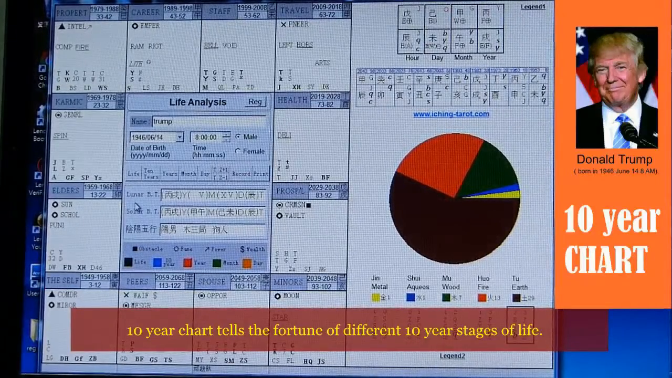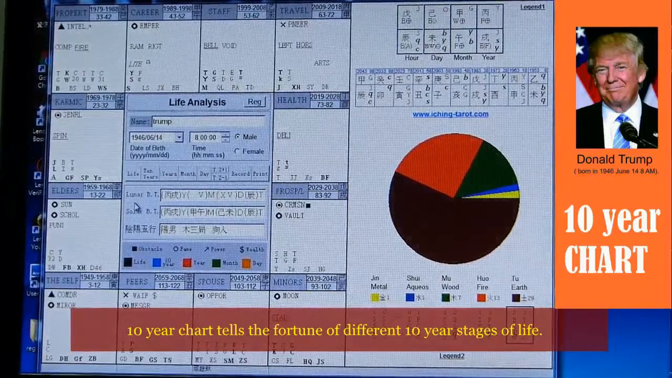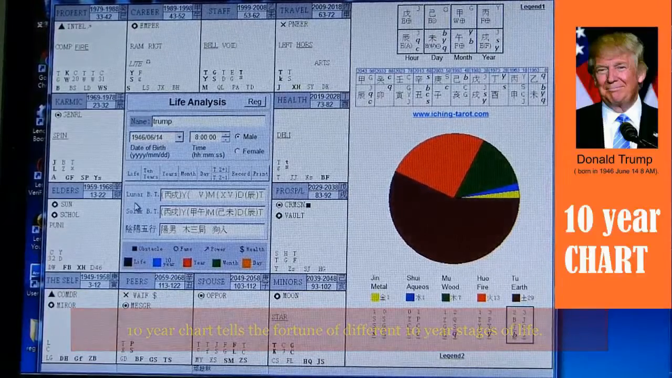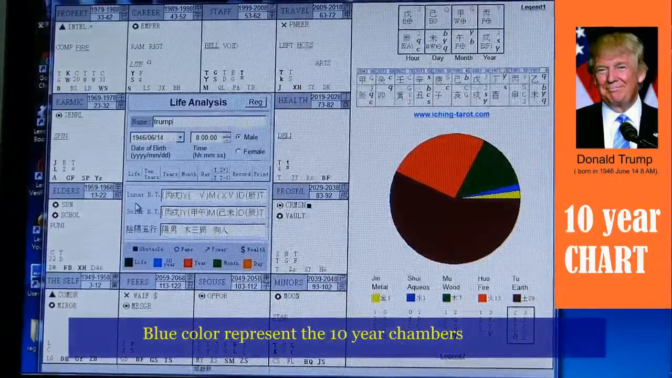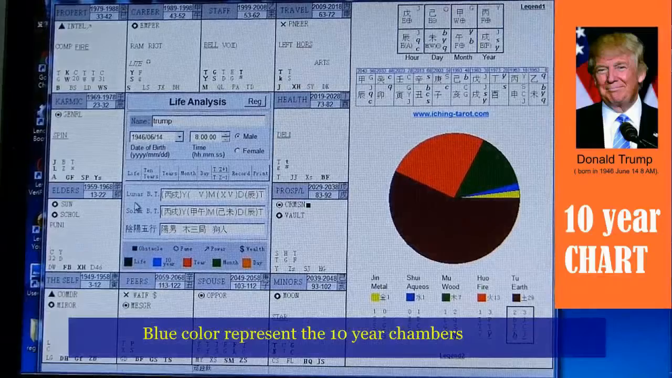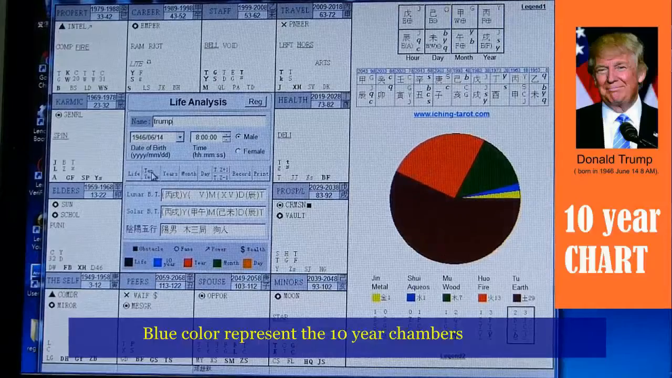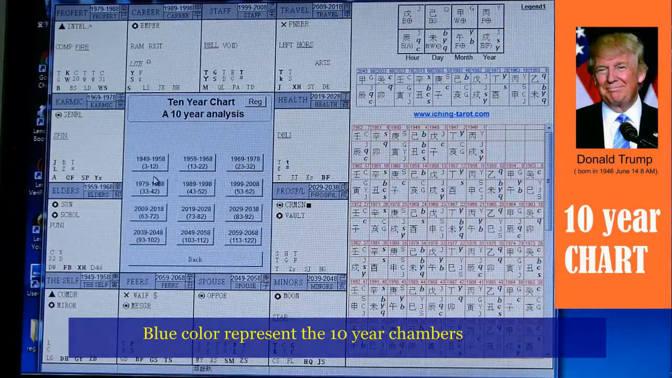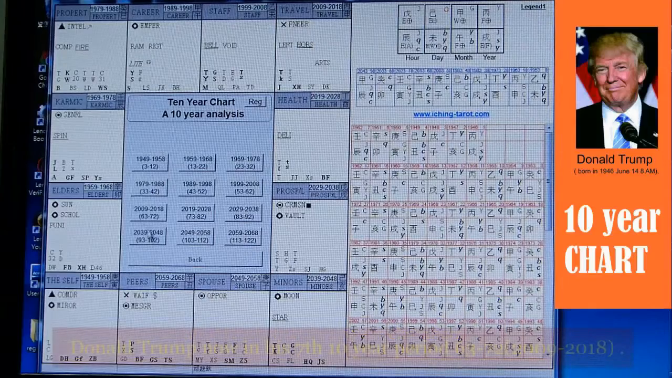So in the astrology system, we also have the 10-year chart and the current year chart. Say, for example, if you have a lifespan of 100 years, then everyone will have a number of different 10-year periods. If you want to know the kind of energy affecting you in a particular 10 years, go to the astrology chart and press the button 10 years. Once you press it, a menu will appear in the middle.